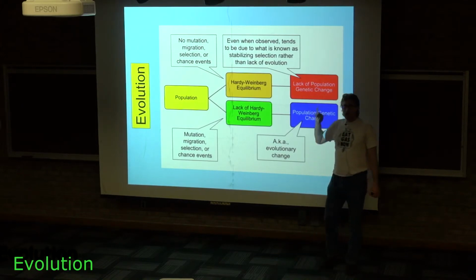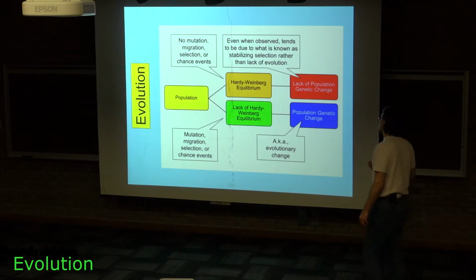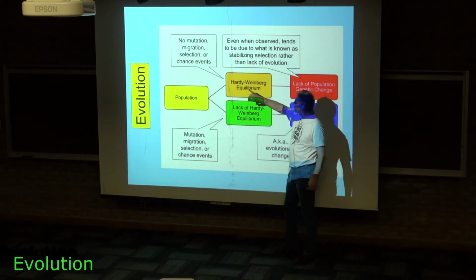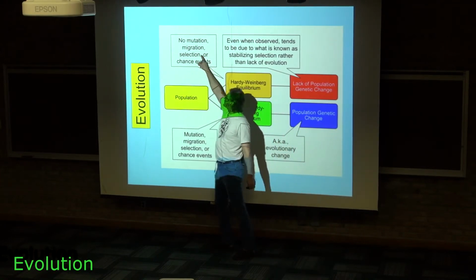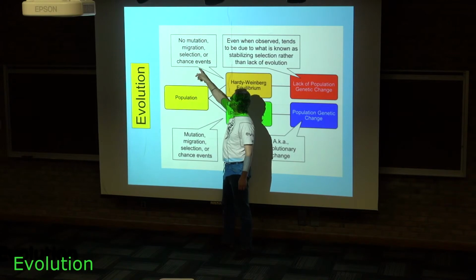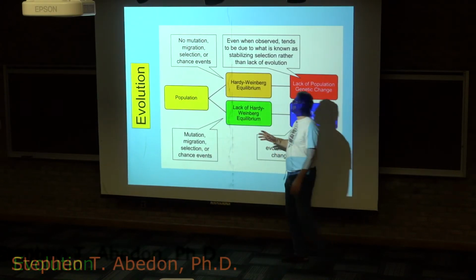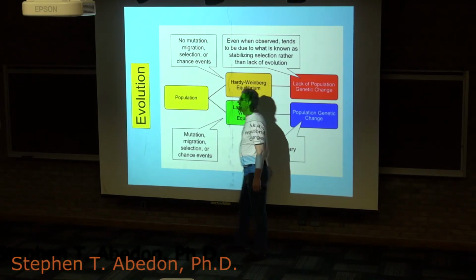There are many populations out there that really are not changing all that much over time. So you might assume that, therefore, they're displaying this Hardy-Weinberg equilibrium, that there is no mutation, no migration, no selection, and no chance events. But that's just not true. I mean, it is really fanciful to have a situation where all of these things are not present.